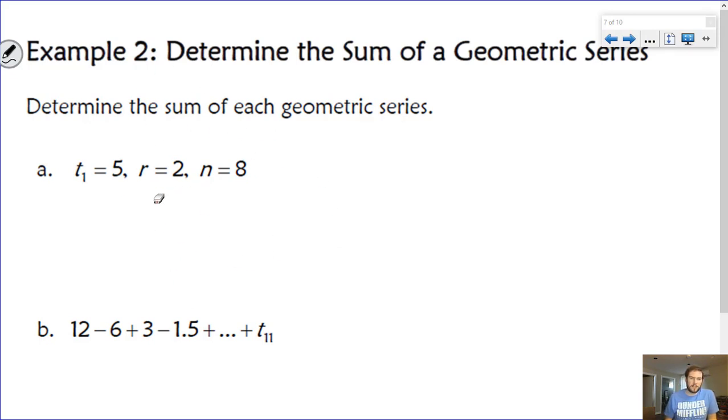Okay, so here's the next one. If we take a look here, we're looking for the sum of the series of 8 terms, where my first term is 5, my r value is 2, and it contains 8 terms.